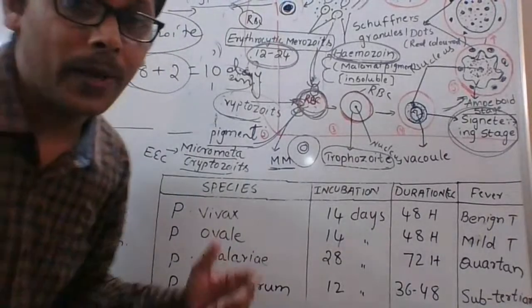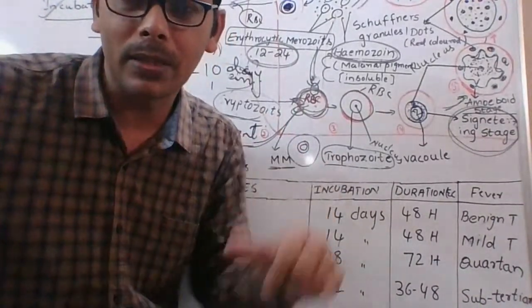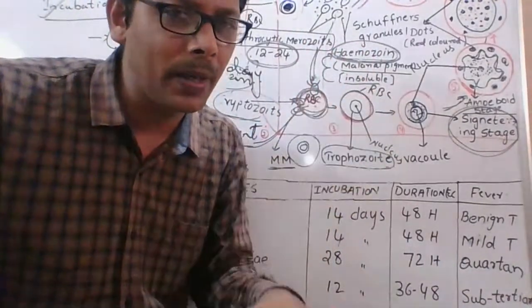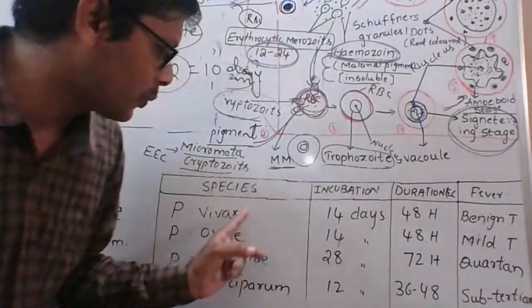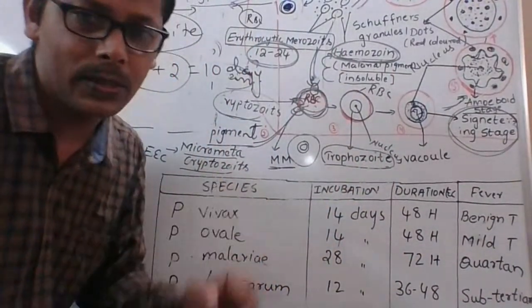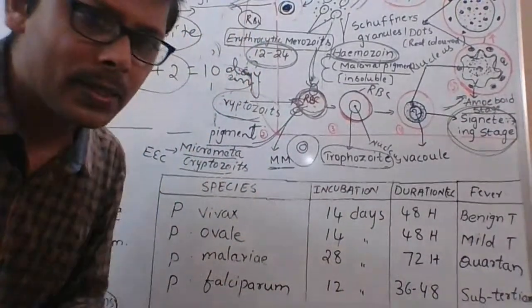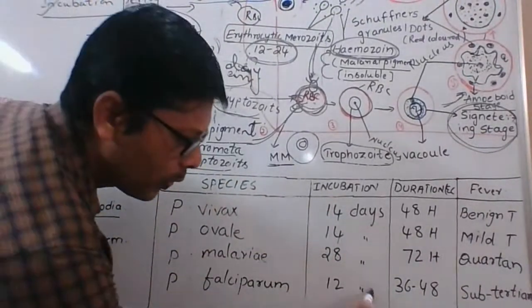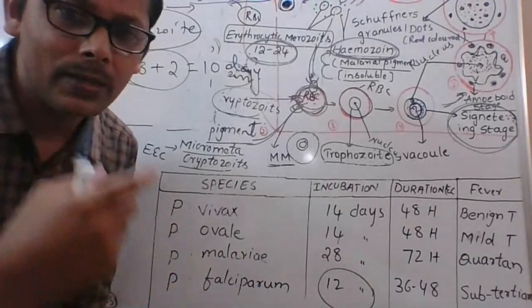The next one is falciparum, which I told you is dangerous. Why is it dangerous? It causes malignant malaria, or cerebral malaria, which is the most dangerous among the 4. The most common is this one, the most dangerous is this one. Why is it dangerous? The reason is here. First, its incubation period compared to the 4 species is the lowest. It causes the greatest harm.